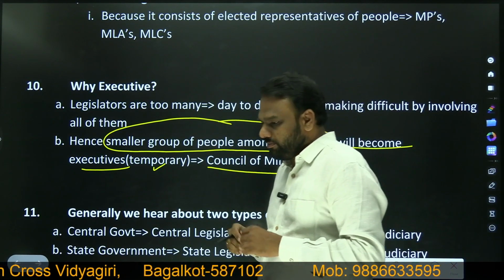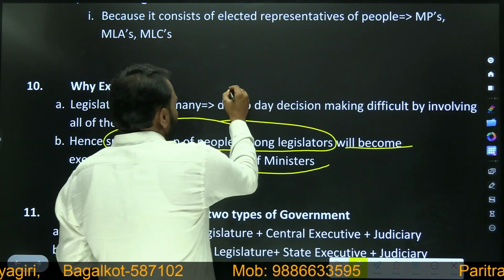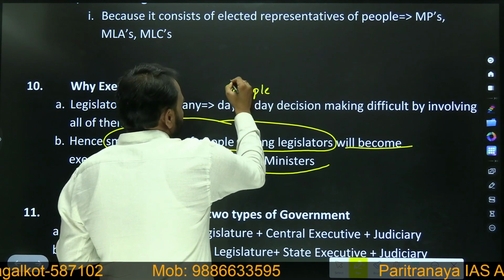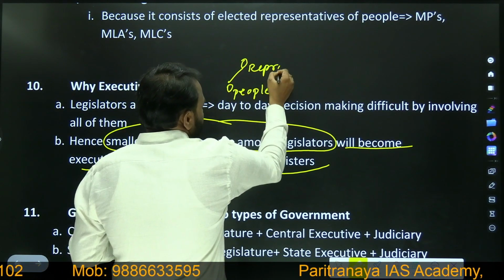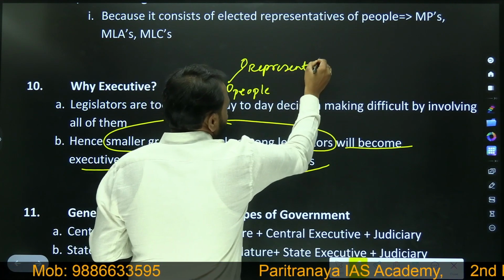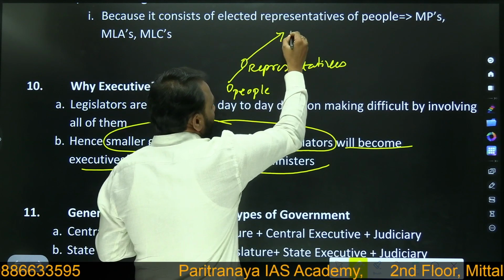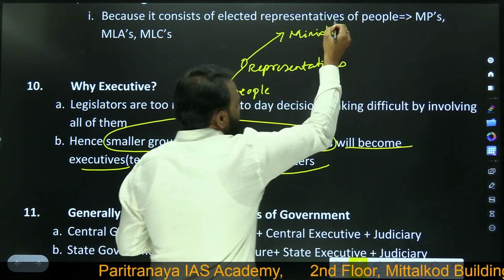So what did we understand? Here people will elect representatives. Among these representatives, a few of them will become ministers.